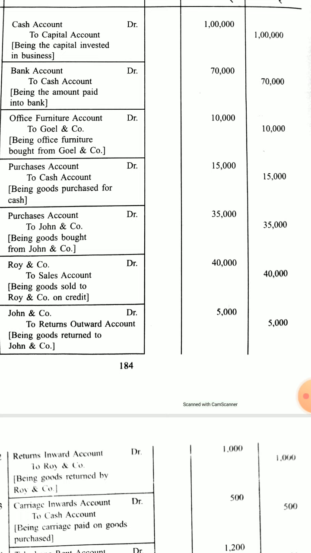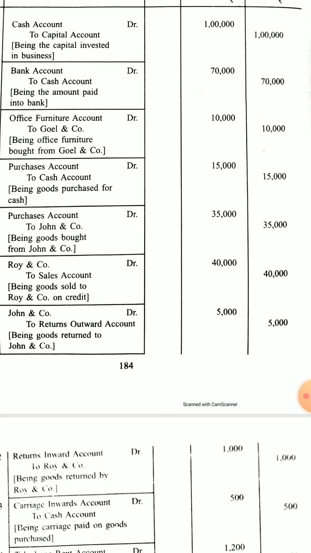This time when we are debiting him, we are subtracting 5,000 from him, because we have returned goods worth 5,000. So 5,000 is returned to them, and now we will pay them less by 5,000.